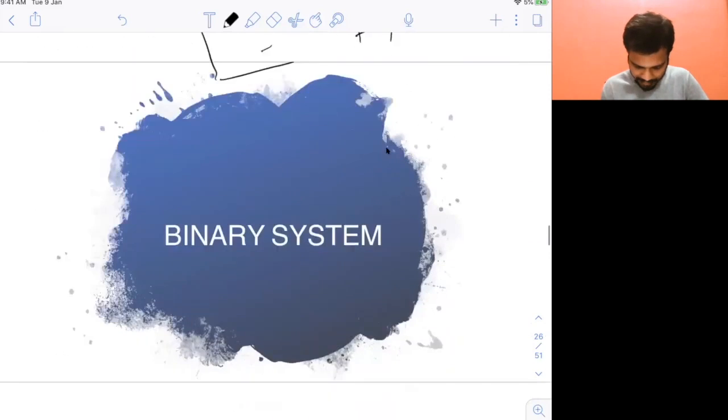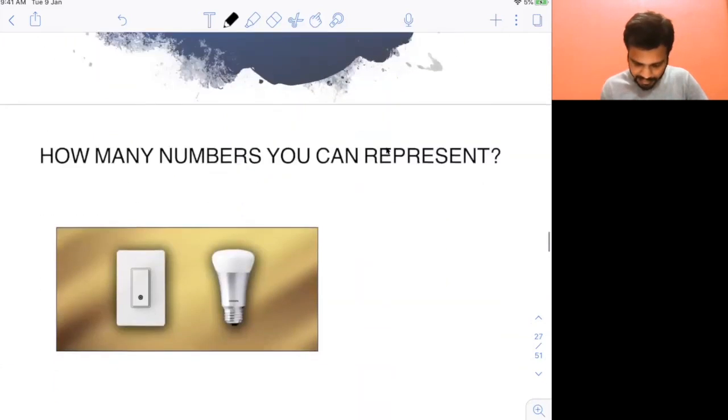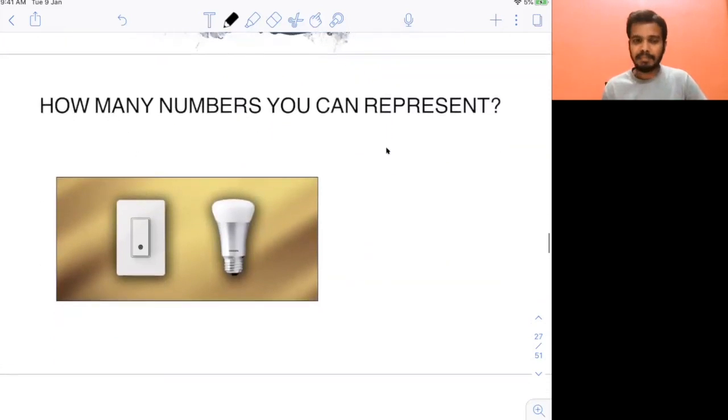Now, see about the binary system. I'll explain the binary system with a very good example. How many numbers can you represent with the help of this bulb here? You have a switch, you have a bulb. How many numbers can you represent using this? Think about it. I can say you can represent 2 numbers, 0 or 1, through this. Now you will ask how I can represent 2 numbers using this.